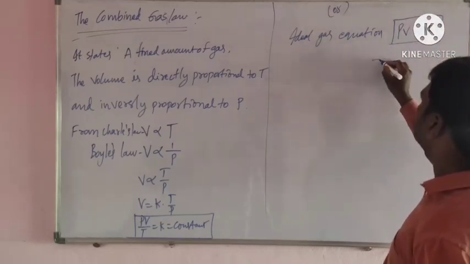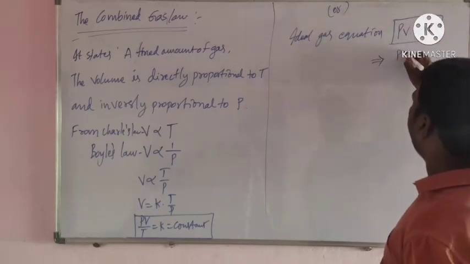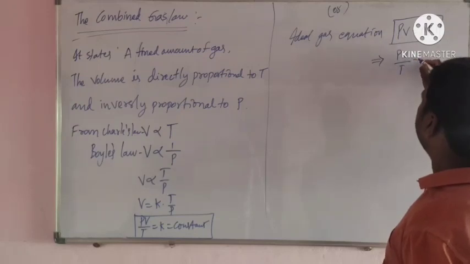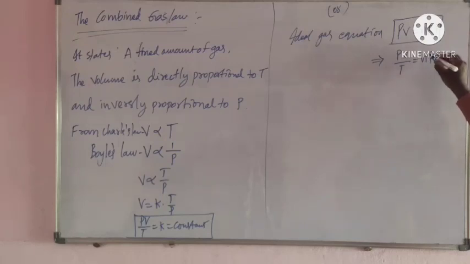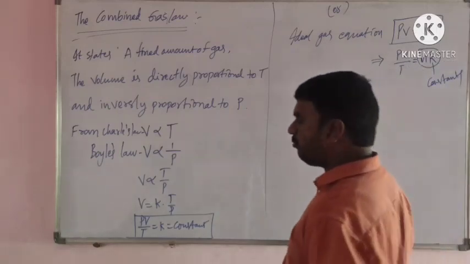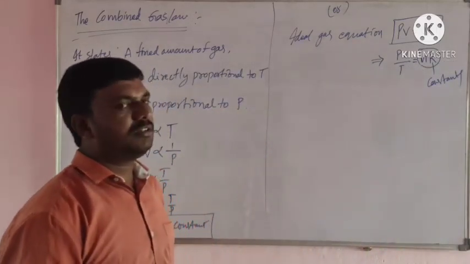From this, PV by T equals nR. Here n and R are constants: R is the gas constant and n is the number of moles of gas.